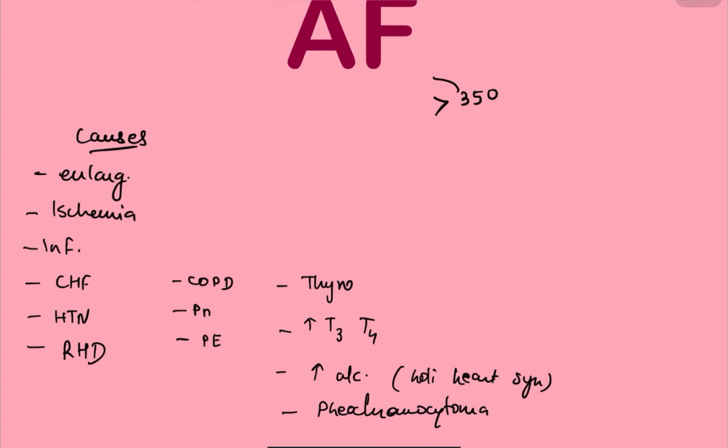heart failure, hypertension, rheumatoid heart disease, and other non-cardiac causes will be chronic obstructive pulmonary disease, pneumonia, and acute pulmonary embolism. Other than that, other causes will be thyrotoxicosis and increase in alcohol intake, also known as holiday heart syndrome, and also pheochromocytoma. So these are the causes for atrial fibrillation.